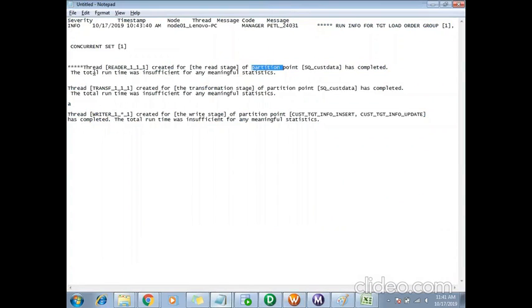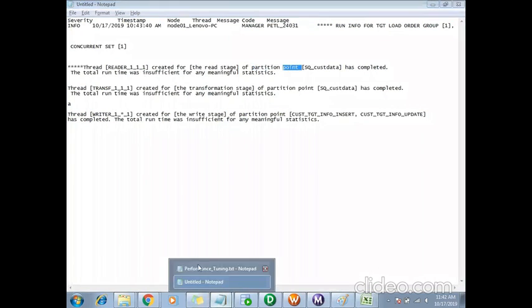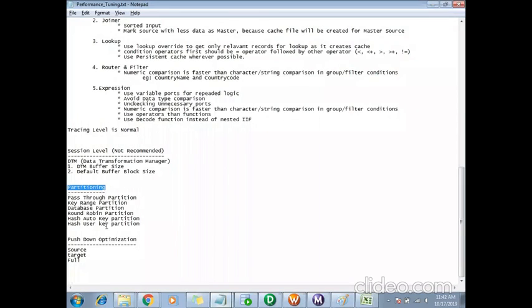See, this was my log, right? It was saying "thread created for the partition point." What happens is I can create partitions for my work in my session mappings also. Same like in database partitioning, we can create partitions in my mapping also. When I create the map partitions, what happens?